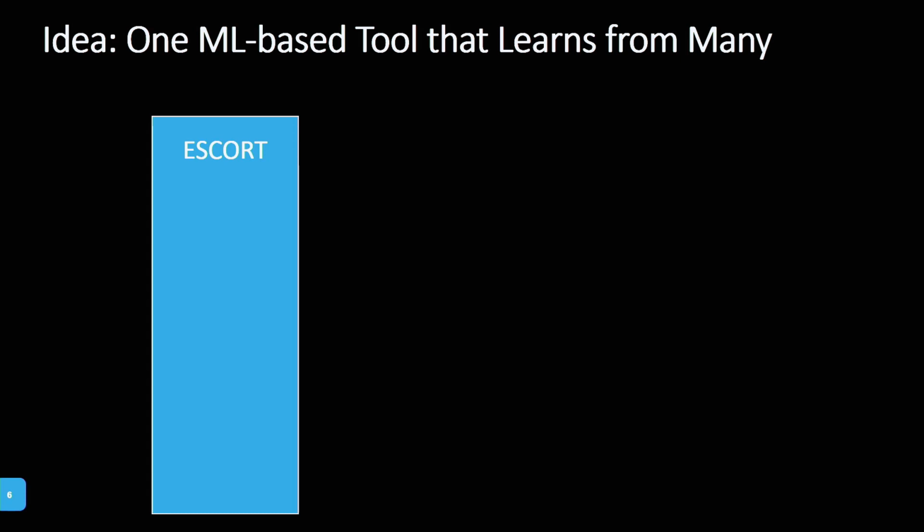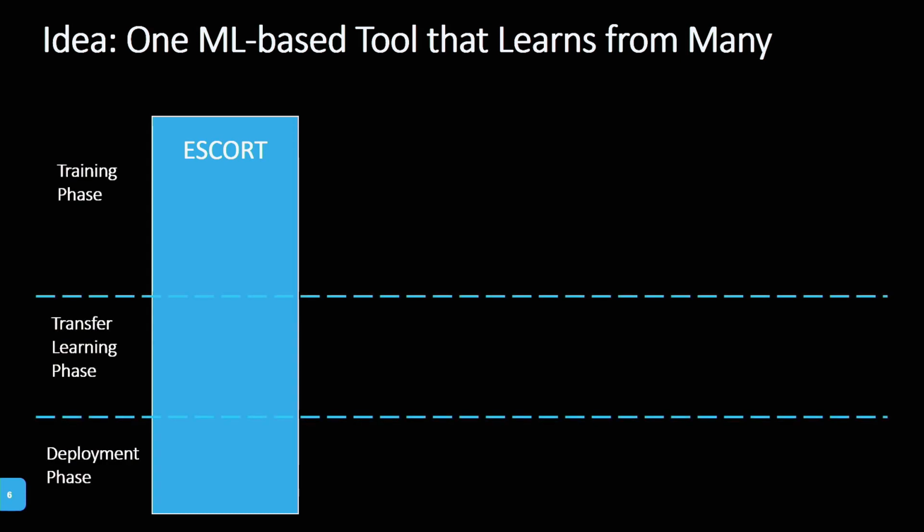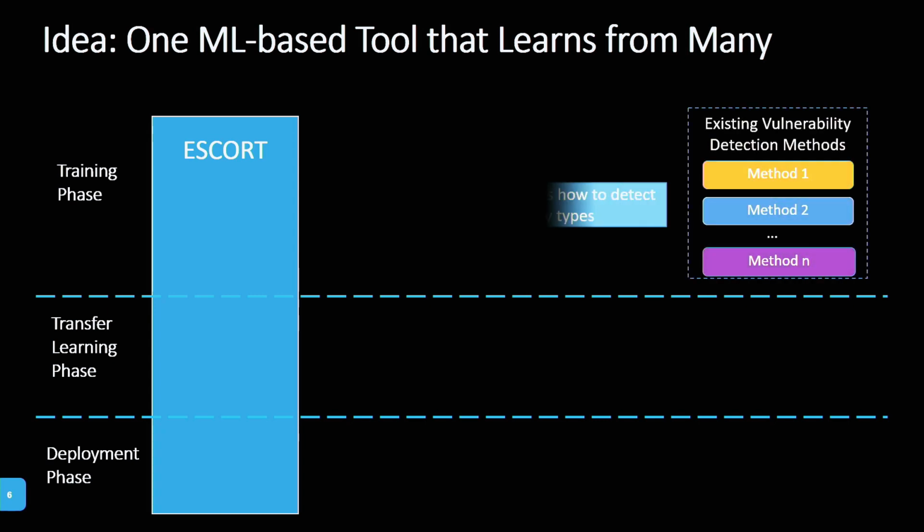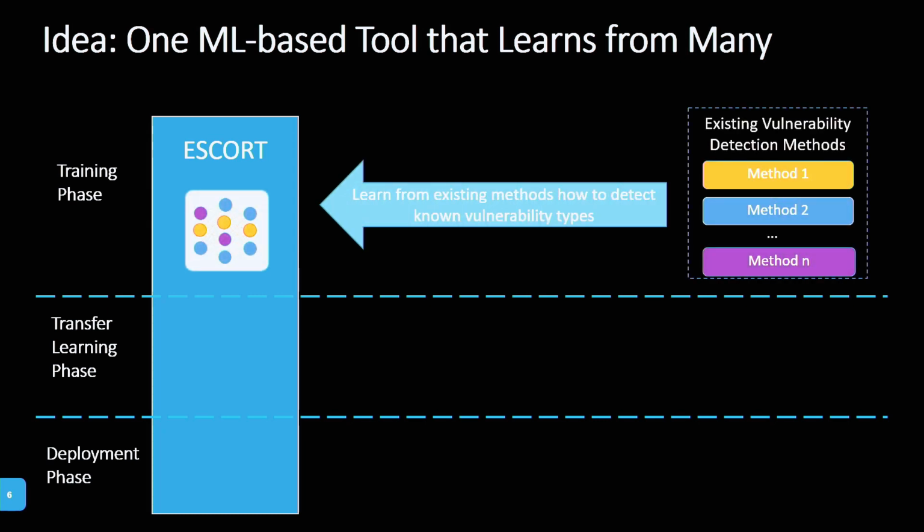Now for Escort, we split it up into three phases. The first phase is a training phase. The second phase is the transfer learning phase. And the last phase is where we deploy our model. For the first phase, the training phase, we use the existing vulnerability detection methods, learn from them, and are then able to create a model that detects them.